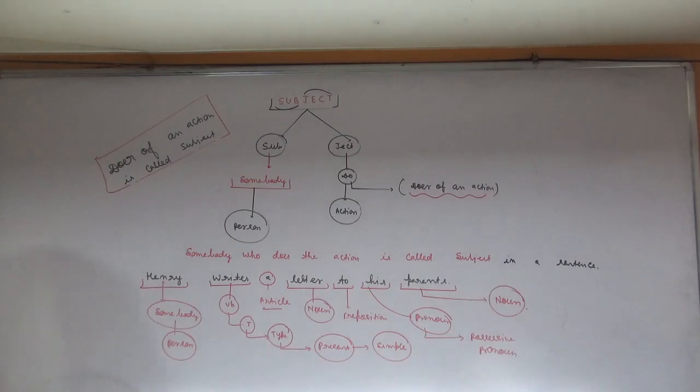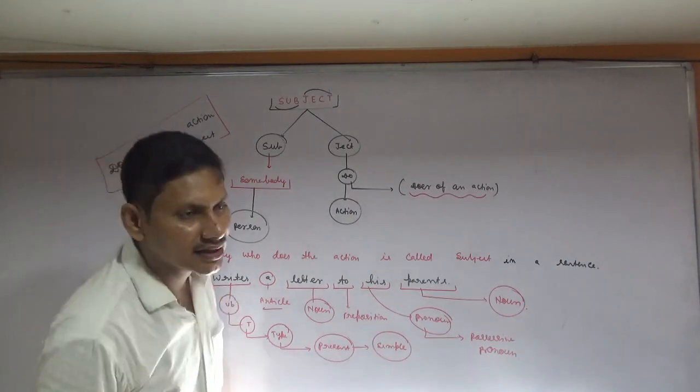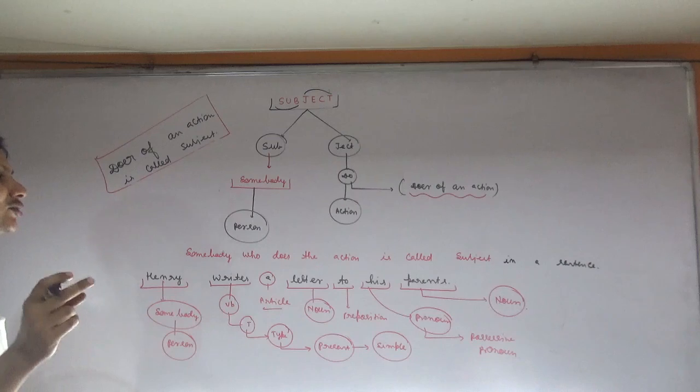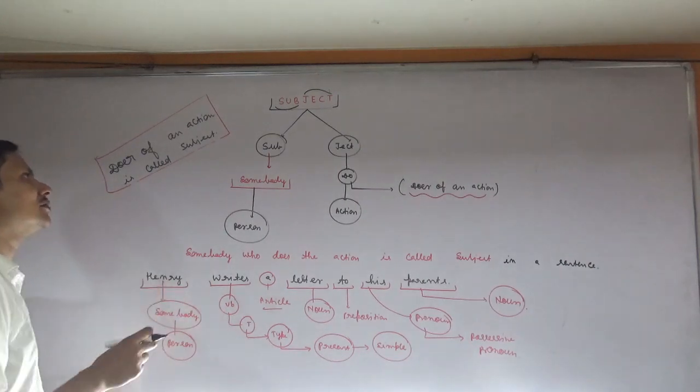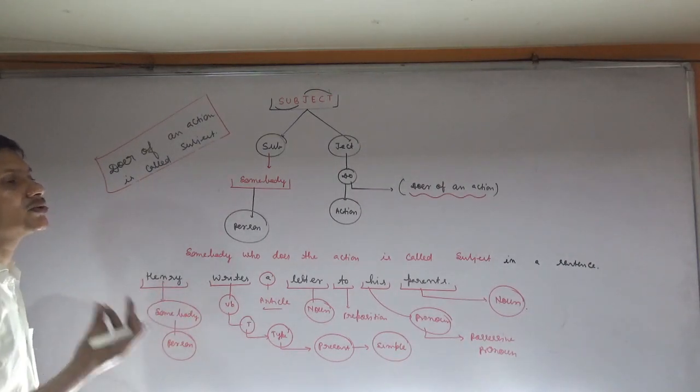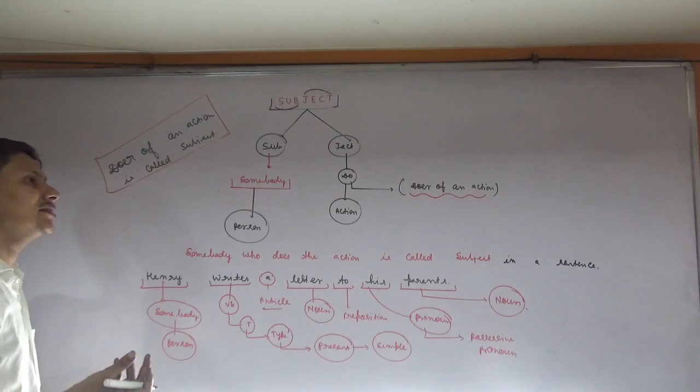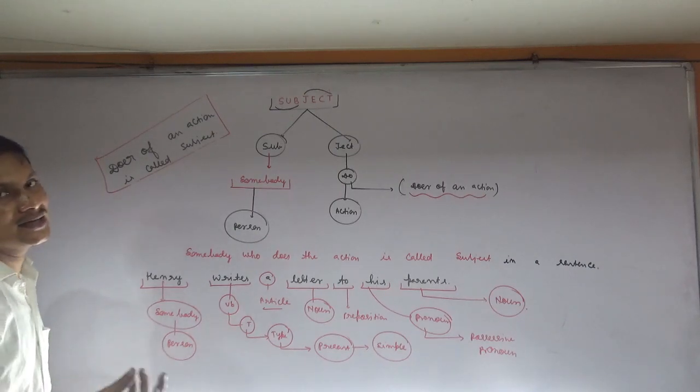Boys, in a given sentence, it is your duty to find out which word is showing the action. Generally, action is shown by a particular word, that is the verb.